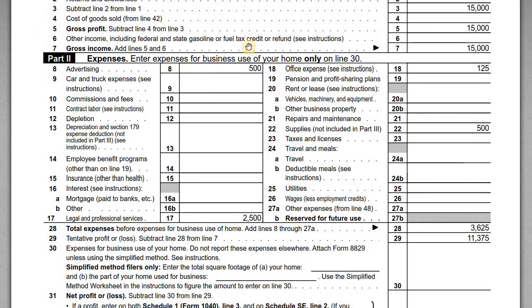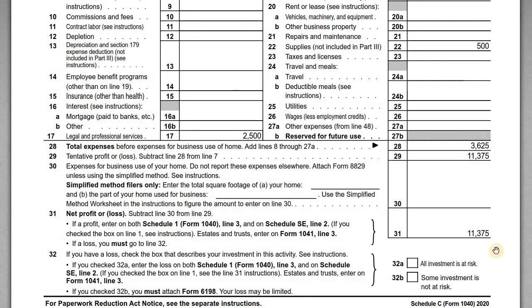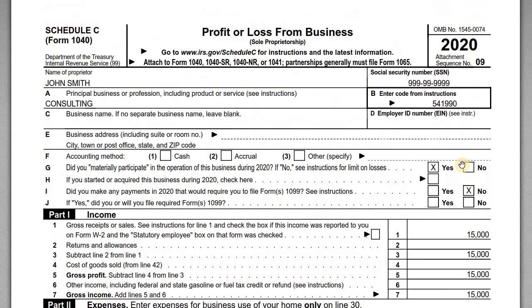So if he incurred $500 for advertising costs, he can put that down there, $500 for supplies, and then he paid a lawyer $2,500 during the year for whatever projects might have come up. The amount of net profit or loss is what's ultimately transferred to his 1040 and he pays tax on. So this is how you report the 1099 NEC.